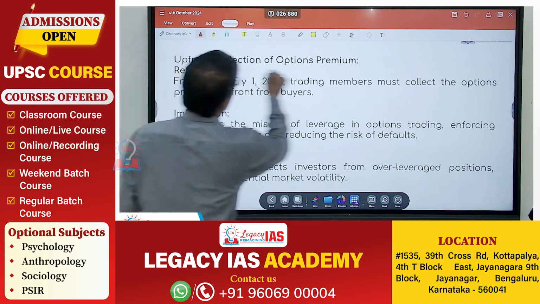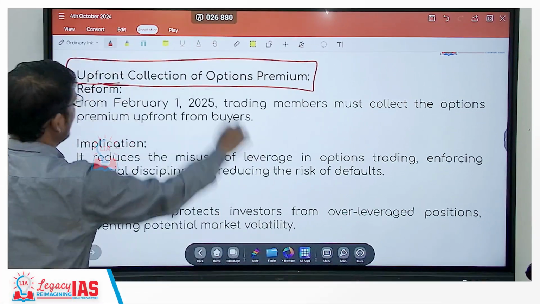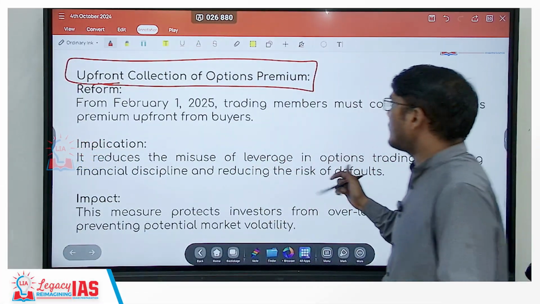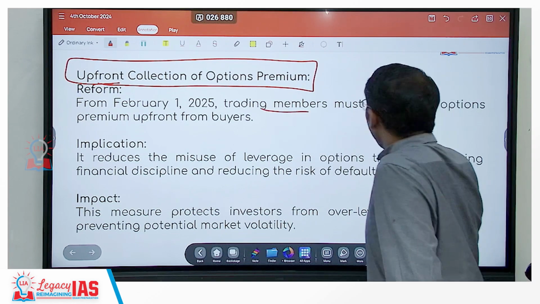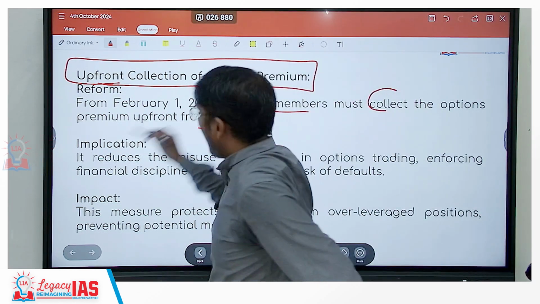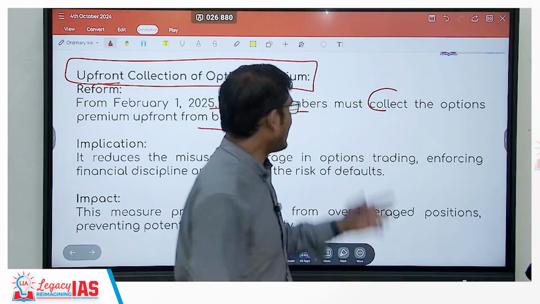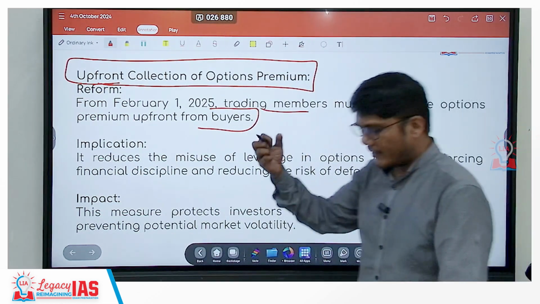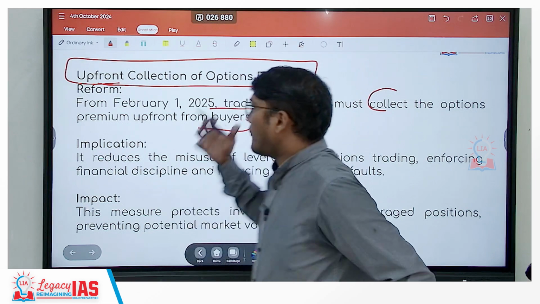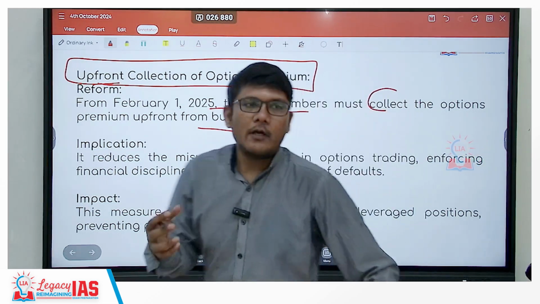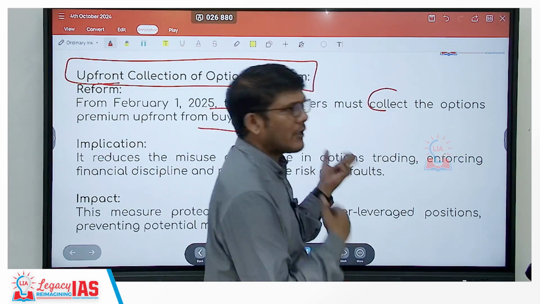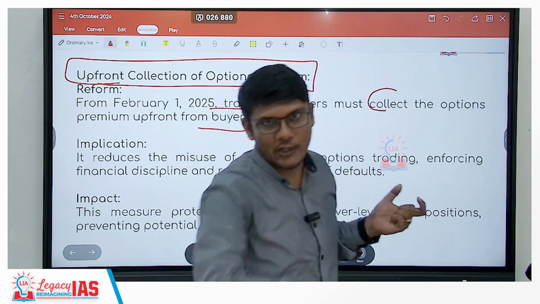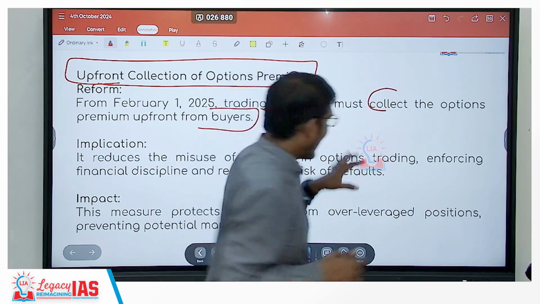Then upfront collection for options premium. So from next year, that's from 1st February 2025 onwards, the trading members must collect the options premium upfront from the buyers. Trading members means when you are, let's say, buying. What are options? Options are, let's say you buy it today, you give the money today, but you will get the underlying asset later on. So that is the contract.